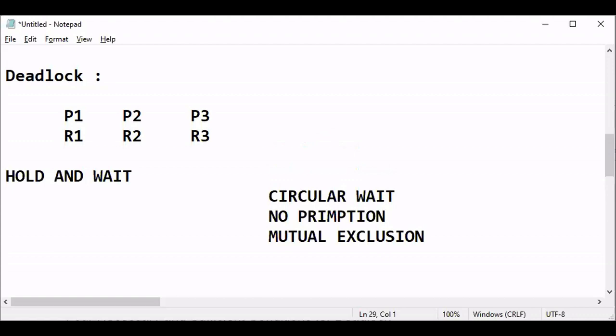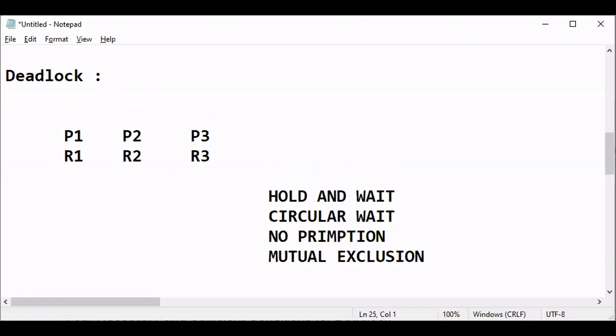But if somebody asks why deadlock happens, remember it will not happen always. It happens only when there is such a case, one case out of 1,000. The chance is 1%, very rare. We need to avoid those things, and that's why many algorithms came, but this is possible. If this case arises, then no process in that system is getting executed. So now I'm writing what I told, what is deadlock.